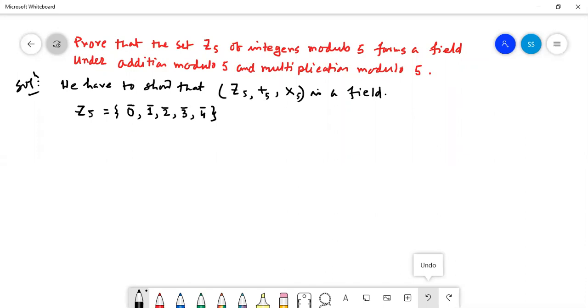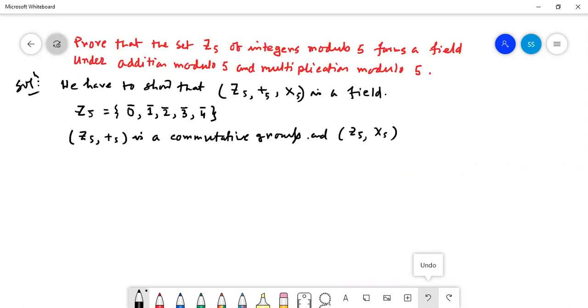At first we have to prove that (Z5, +) is a commutative group. Right? And also we have to prove that (Z5, ·) is a commutative group.